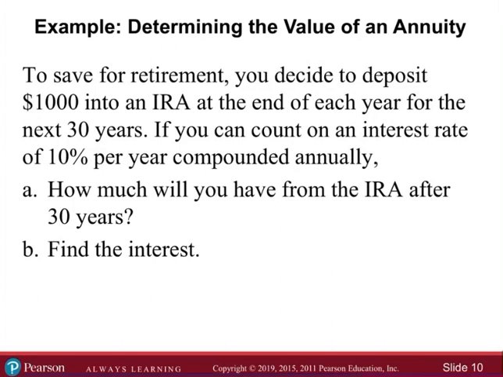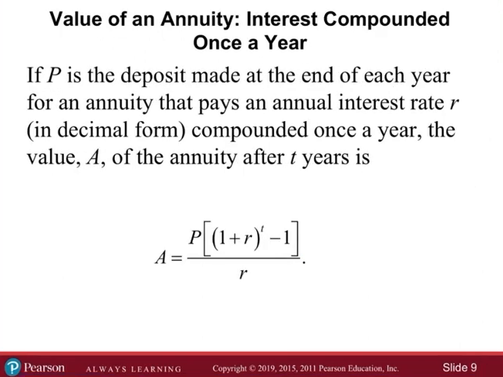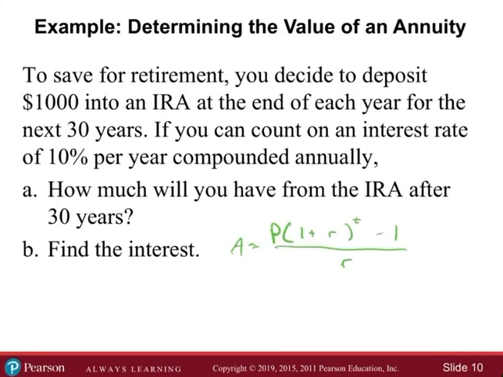So for the annuity, let me see. It looked like we had P times 1 plus, was it R over N? I think it was like 1 plus R to the T minus 1 all over R, something like that. I'm going to just look it up. P times 1 plus R. Okay. So we need to do it like this. I think that's the only thing we're missing.